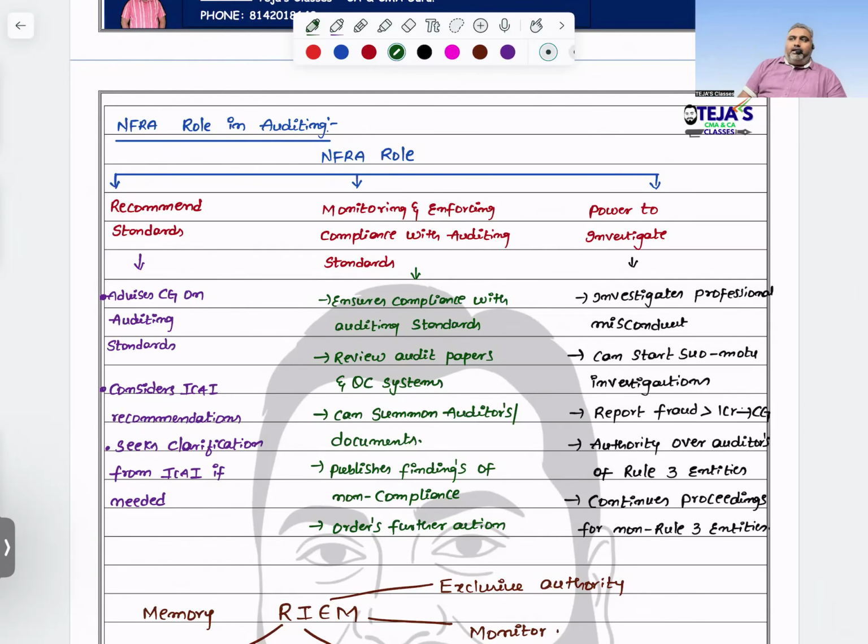That's it. And they can do suo moto also on the investigation point, only if the report of fraud is more than 1 crore, then NEFRA has the ultimate power to go with investigation proceedings.